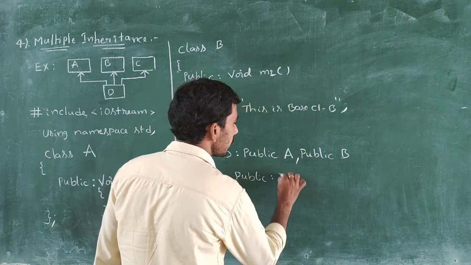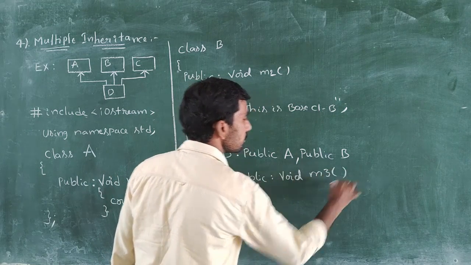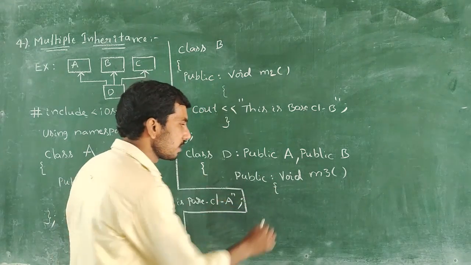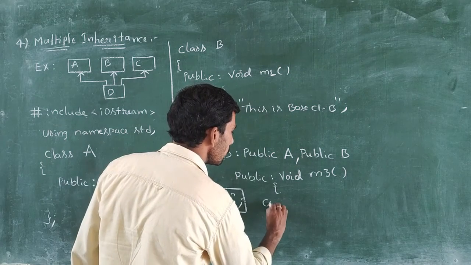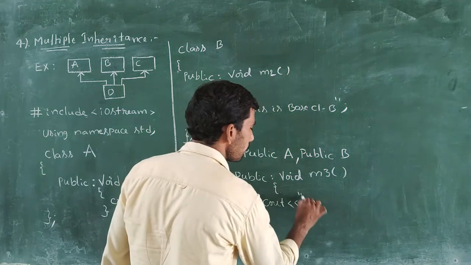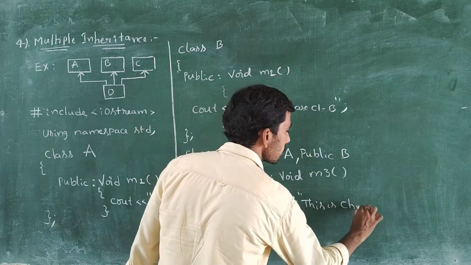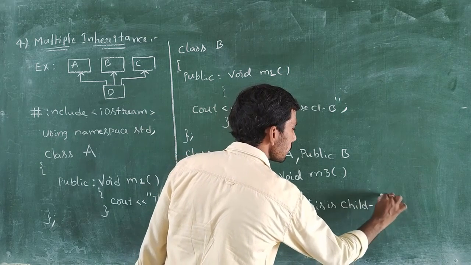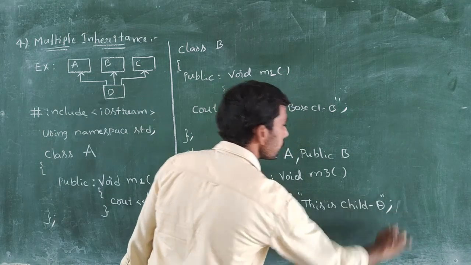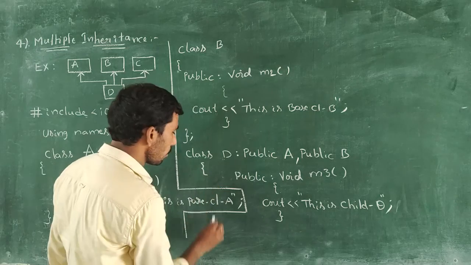Public colon, and here one more function is taken. That function name is m3, void m3. And within this m3 function, I am printing one simple message with the help of cout object. This is child class D. And then closing the m3 function and closing the class.